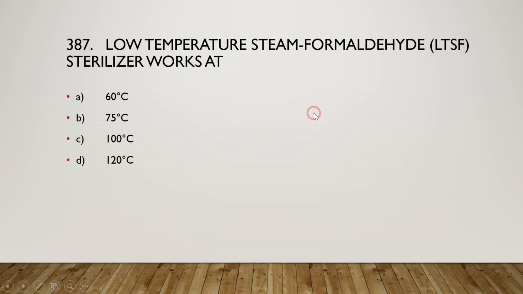Okay, so next one is: low temperature steam formaldehyde, that is LTSF sterilizer, works at 60 degrees Celsius, 75 degrees Celsius, 100 degrees Celsius, or 120 degrees Celsius, and the right answer is option B, that is 75 degrees Celsius.